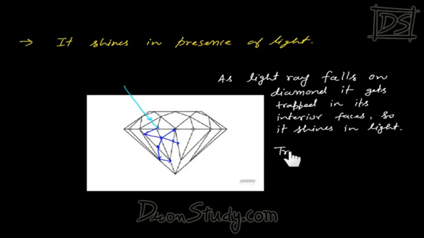And for the same reason, it is transparent, right? Diamonds are transparent. Why? Because whatever light falls here gets trapped inside. And secondly, diamonds are generally colorless. So diamond is transparent, colorless, and has a brilliant shine in the presence of light due to its specific structure.